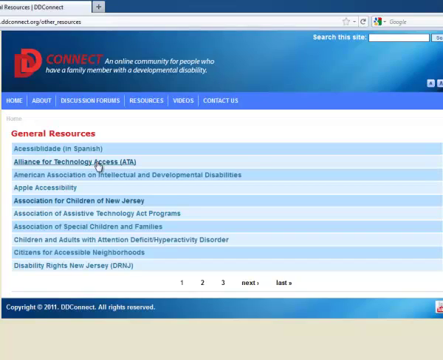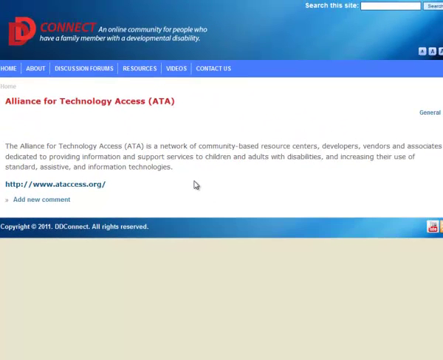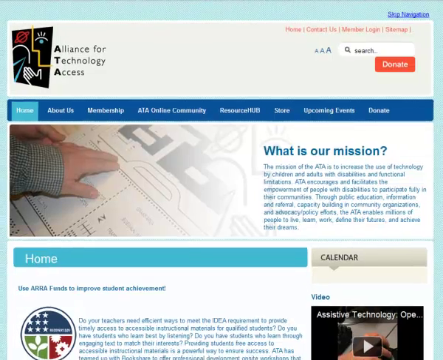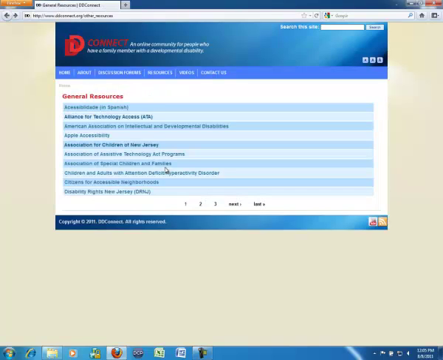Let's take a look at one up here, the Alliance for Technology Access, ATA. That brings you to a quick page that gives you a quick sentence or two that tells you what this resource is, to make sure you're interested in it, and if you are, you simply click on it and go, and it takes you to the resource itself. So all the resources are organized this way, and you can continue to go through them at your leisure. And also, if you want to make recommendations either through the threads or by contacting us of other resources you think should be put up, please feel free to do so.